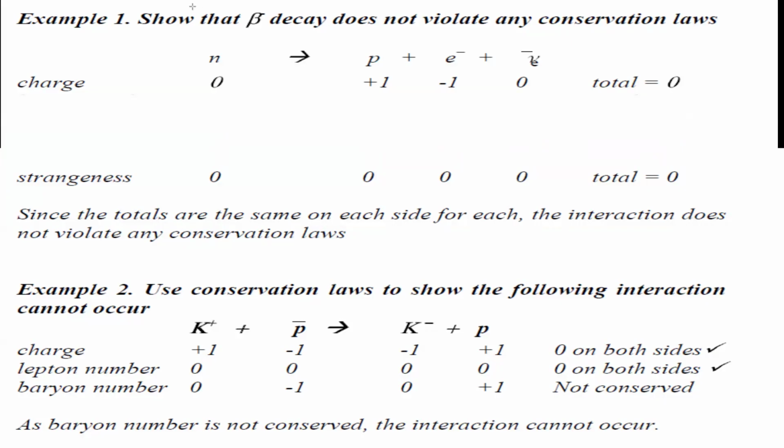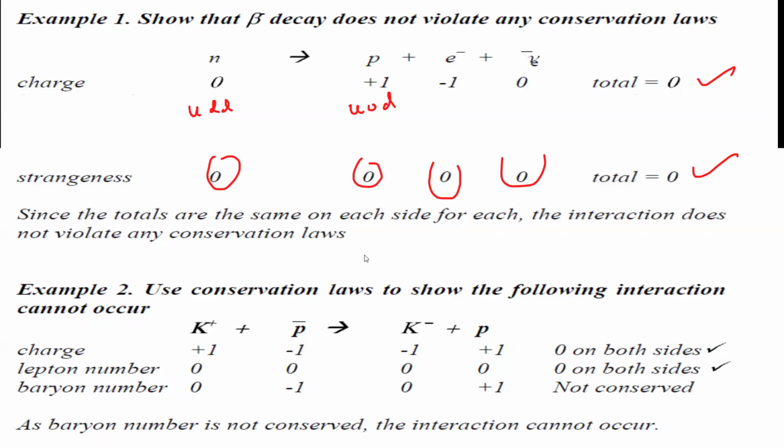For the strangeness number, we ask if a strange particle is there. A neutron is a combination of up, down, down, and this is a combination of up, up, and down. When we check the charge, it is 0. This is +1, this is -1, 0. So the net charge is 0. When we check the strangeness number, if there is a strange quark, the strangeness number will be -1. If there is an anti-strange quark, the strangeness number is +1. Because none of them contain a strange quark, the strangeness is 0. This also has strangeness 0, so the total is conserved. All the same on the left and the right hand side, so this interaction will occur.